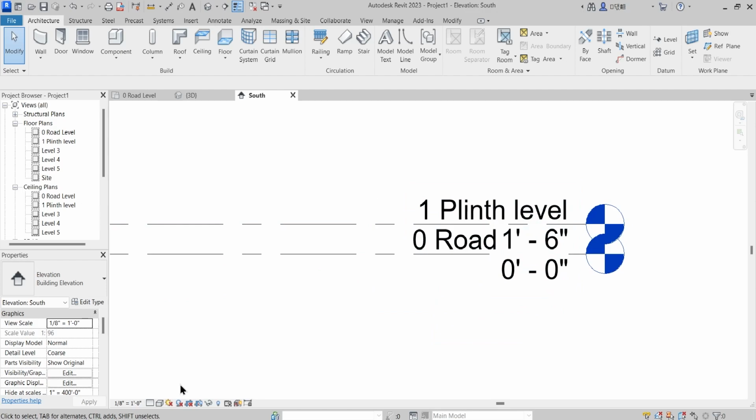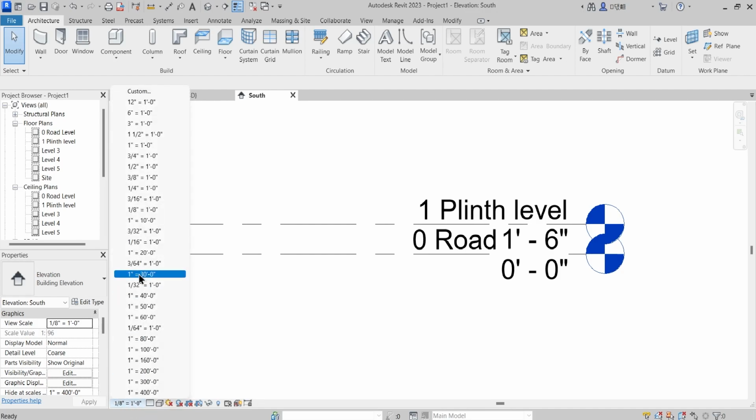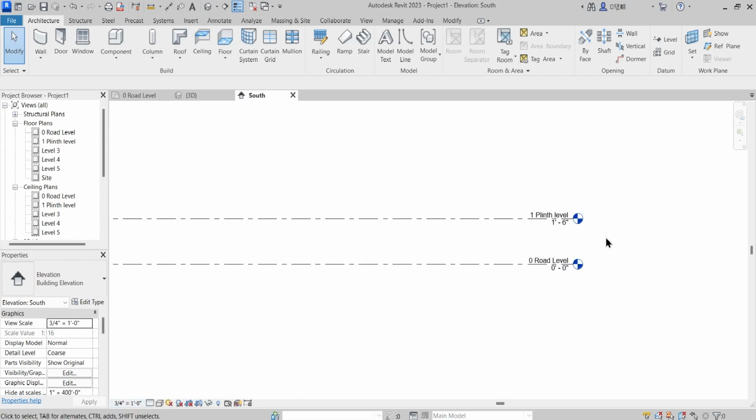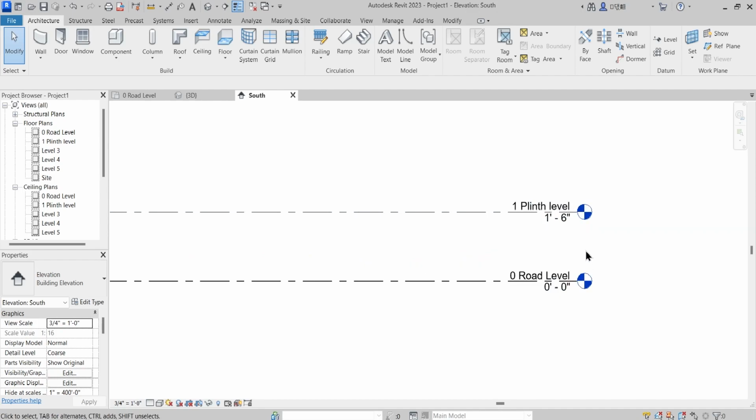One thing you can do is, under this bottom ribbon, the first is the scale factor, wherein you can switch between scales. Right now it is saying 1/8 of an inch is equal to 1 foot. As soon as you go in the upper direction, that will reduce the scale. So I will just press 3/4 of an inch is equal to 1 foot. So this is the scale now, and we don't have a mess onto here.